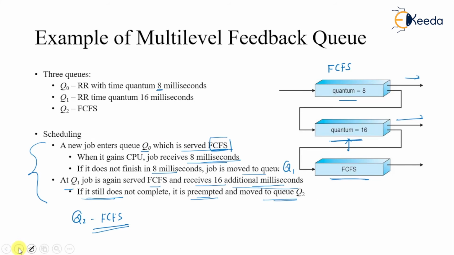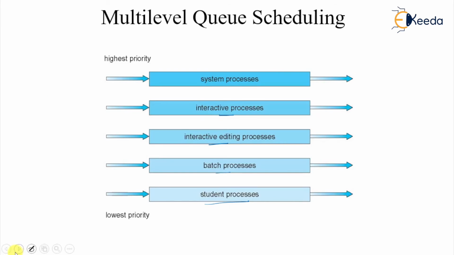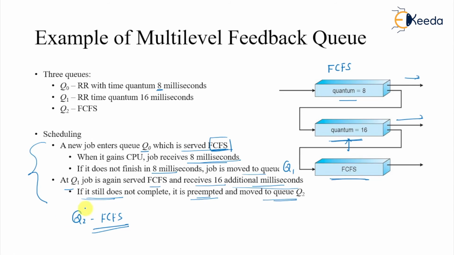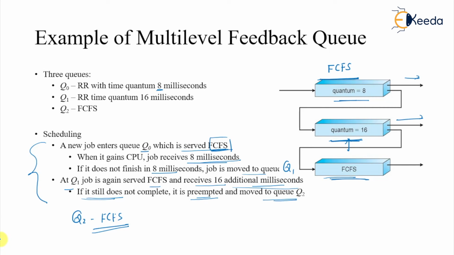So that is one good way: we can have multi-level queues for foreground and background processes. This is a sketch of what the different queues can be, and we can have a multi-level feedback queue, which is very simple: from one queue to another, with time quantum 8 round robin, time quantum 16 round robin, and finally plain FCFS. Now we are done with this part, called the multi-level feedback queue.